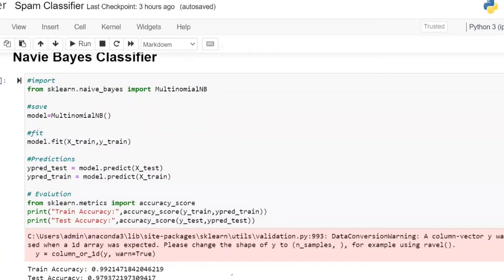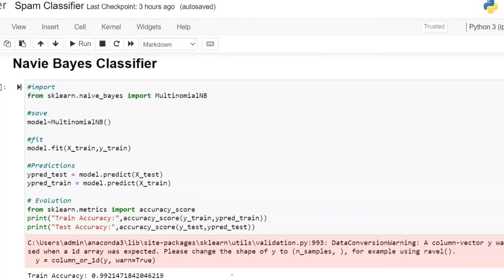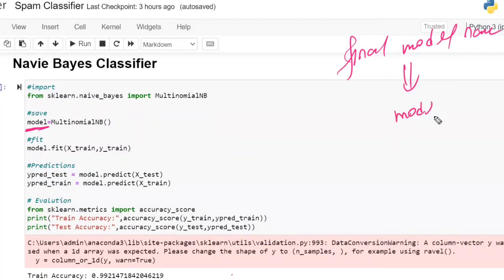What is my best model? This is the model name. Whatever this name is, this is my best model, I mean my final model. My final model name is equal to model. Here the name model was given, so this is the name. Final model is the name of your model.